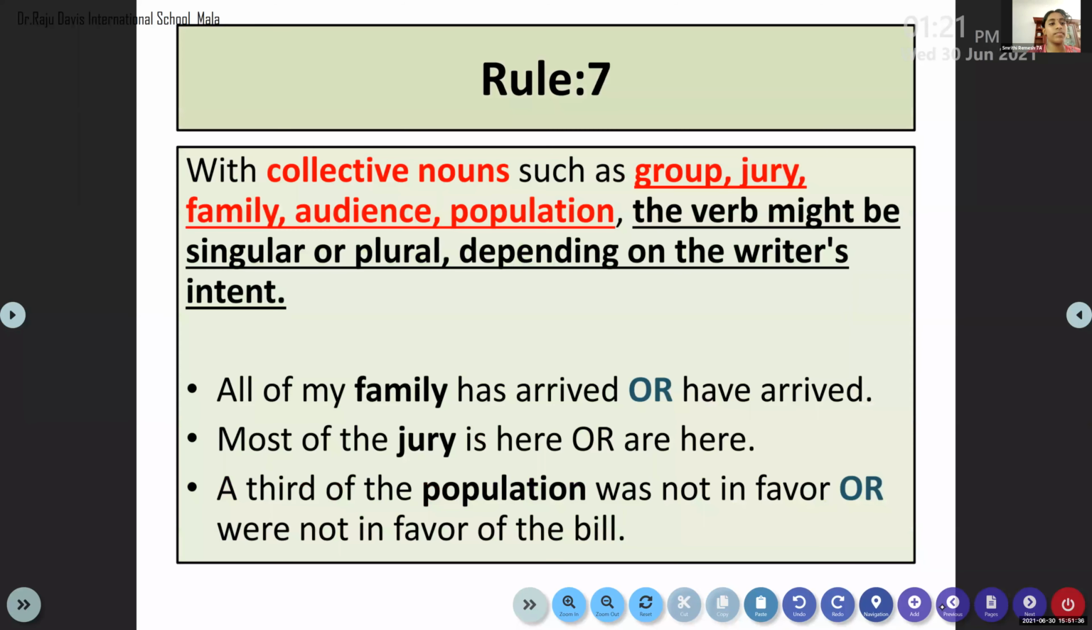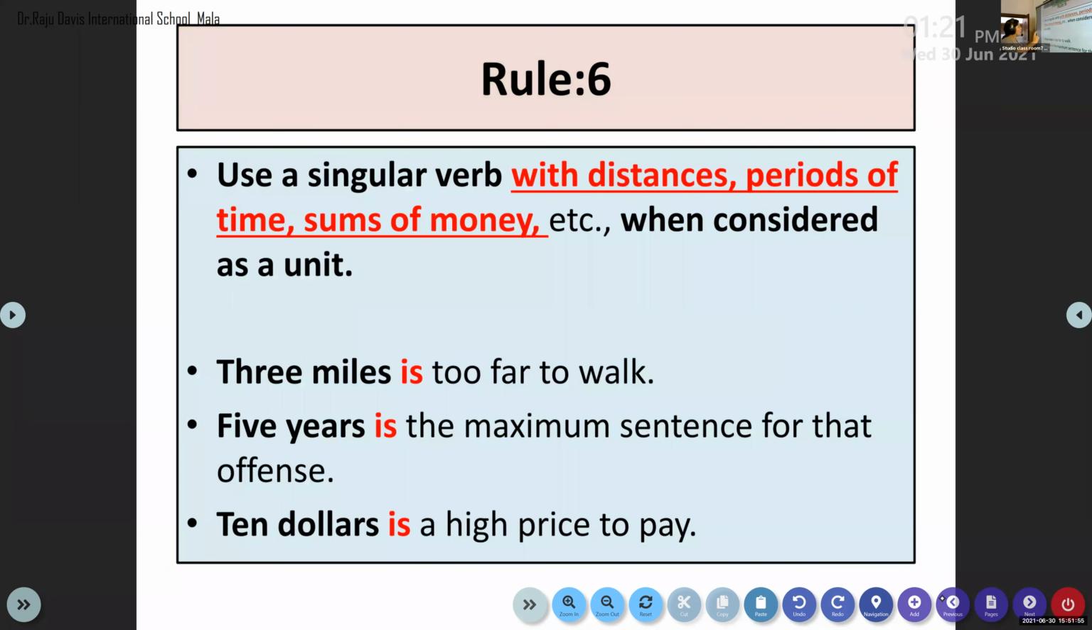Okay. Rule 7. Collective nouns: group, jury, family, audience, population. If it is together, we can use has there. If it is scattered, we can use have there. Okay. Rule 6. Distance, periods, sums of money, if it is considered as a single unit.